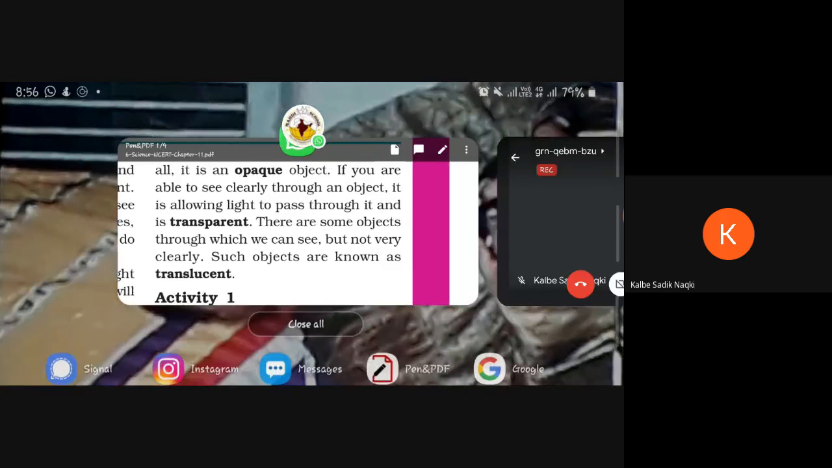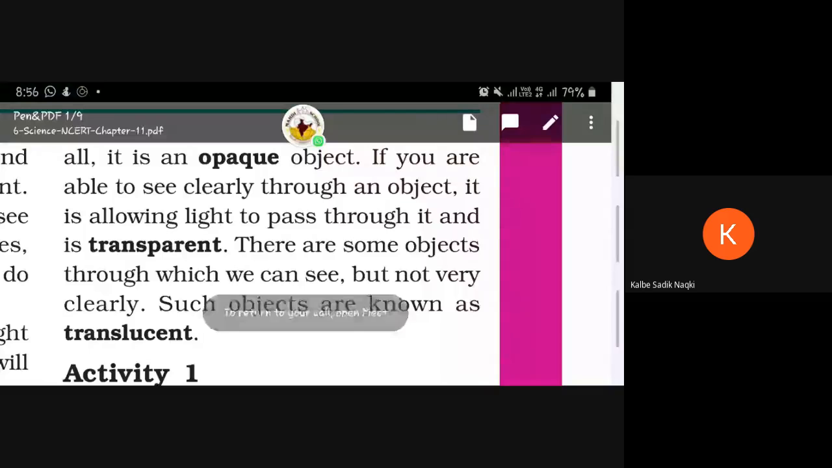Ma'am, from one city to transport, transparent.